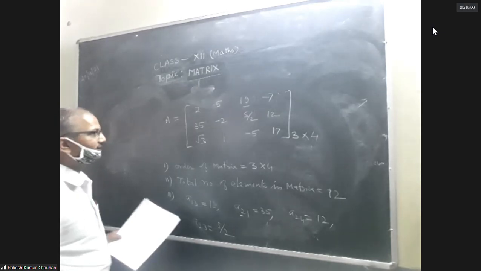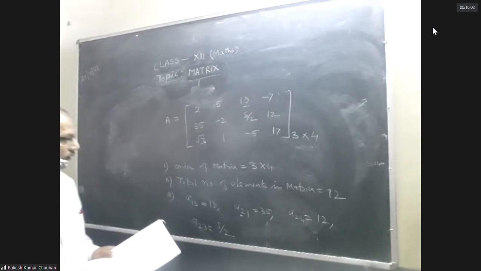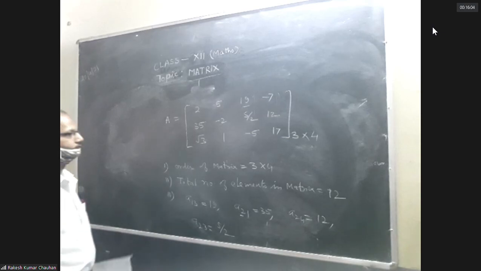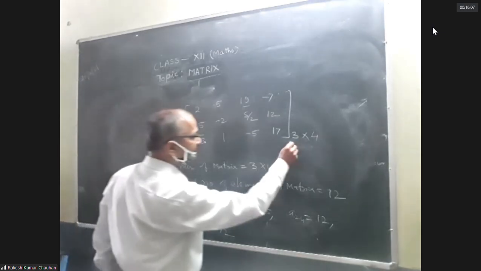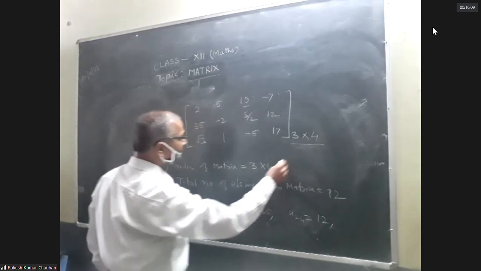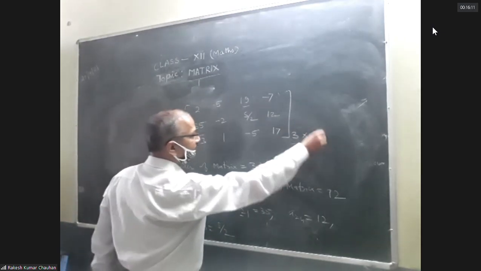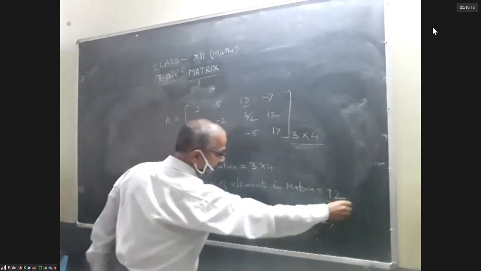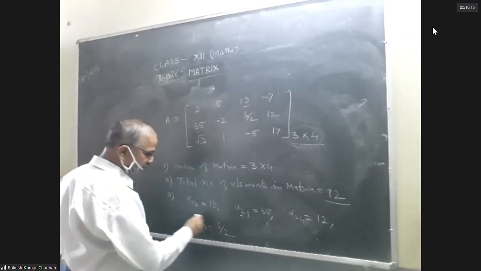So these are some basic terms of matrix. Order of matrix: 3 rows, 4 columns. Total number of elements, multiplication of order, 12. And the position of the elements.